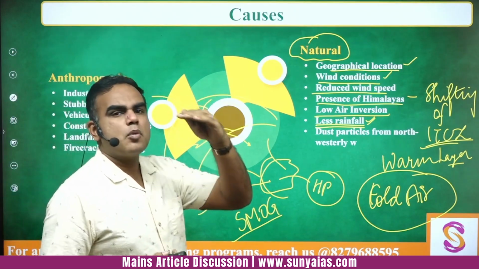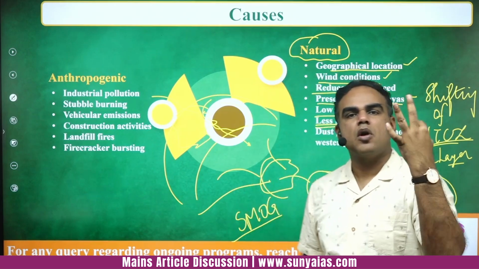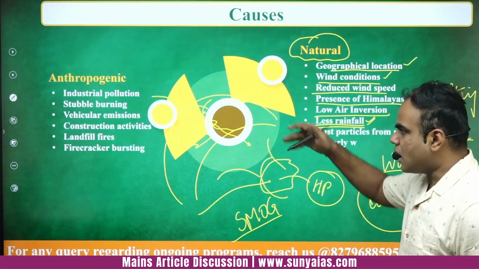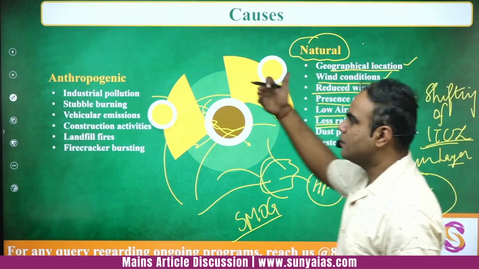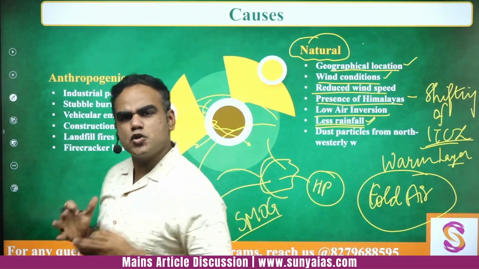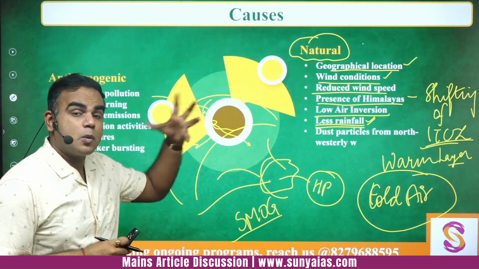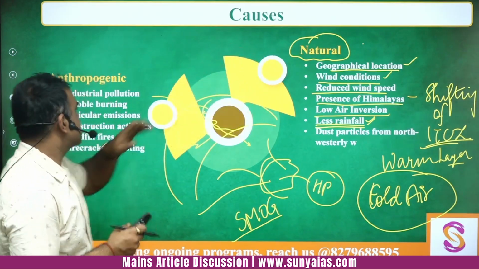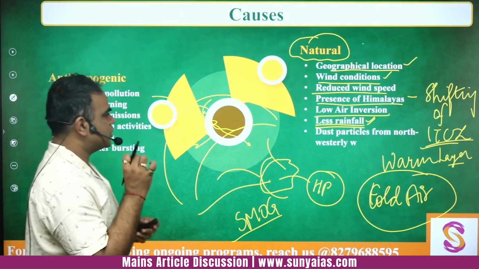Because the question can be major causes, steps taken and what can be done, so you have to structure your points. But still if you are able to mention in every head, let's say natural में आपने 3-4 points बता दिए, anthropogenic में 3 से 4 points बता दिए, that is good enough. Okay, but still you should know in more detail that why is this a whole problem, both because of natural reasons and also because of anthropogenic reasons. ठीक है, तो ये एक चीज है जिसको आप ध्यान रखेंगे.